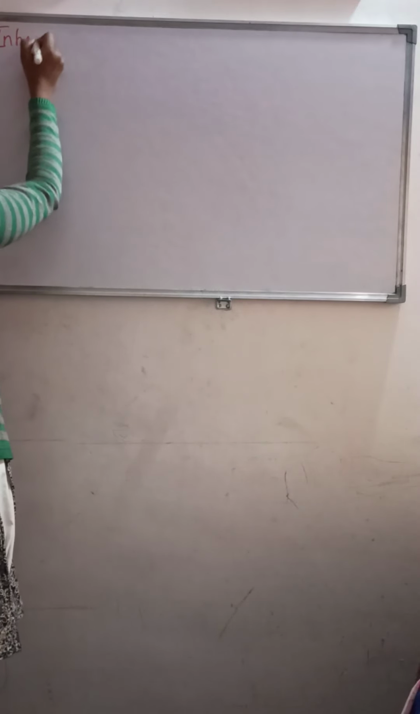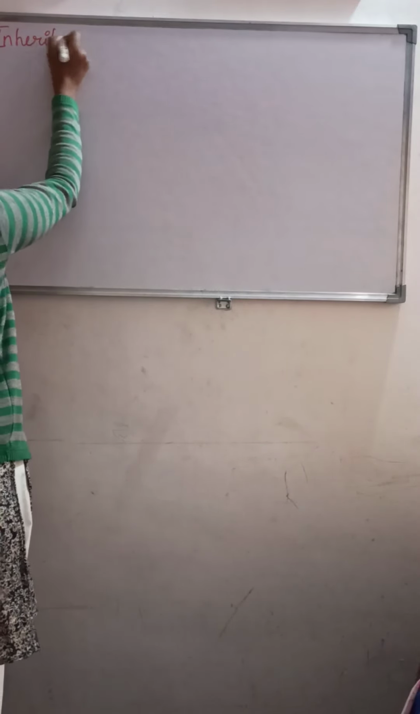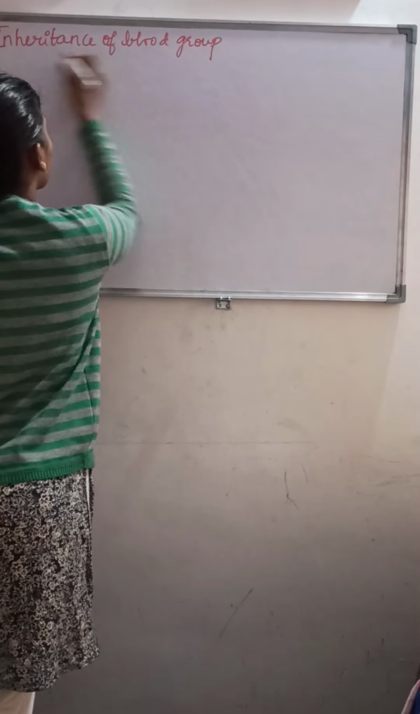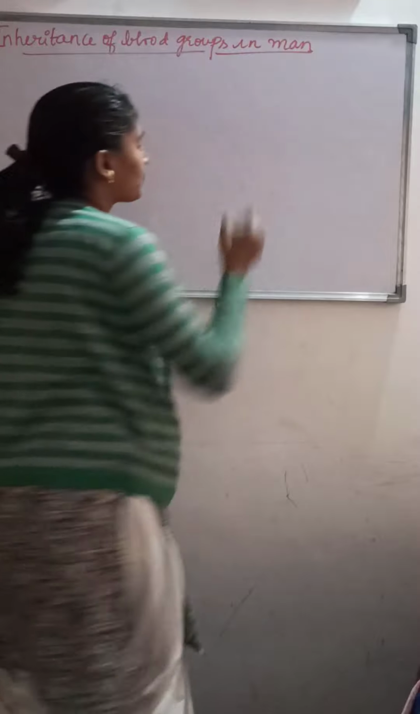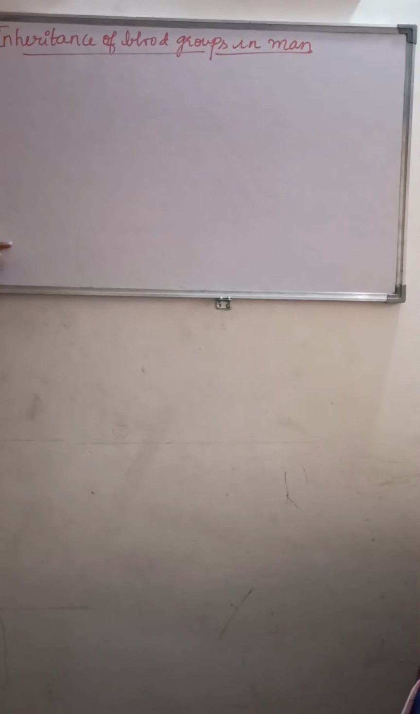Good morning everyone. Now moving on to the next topic, that is inheritance of blood group, which is a continuation of the codominance. So next is inheritance of blood group in man. Here the gene which controls the ABO blood groups in human beings is the gene